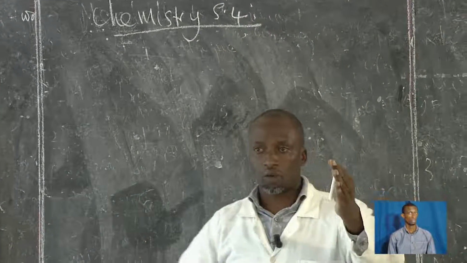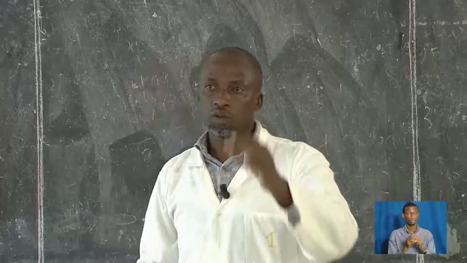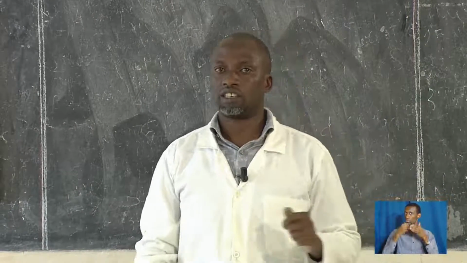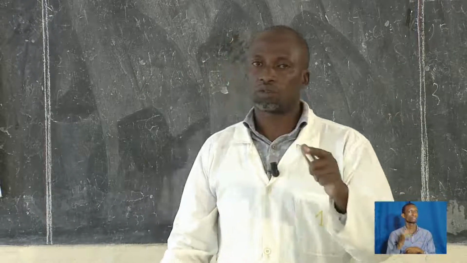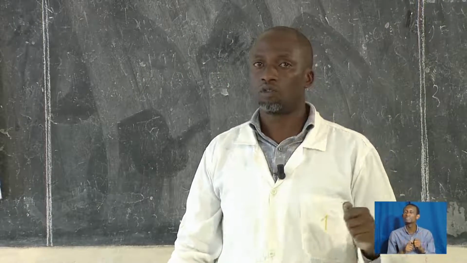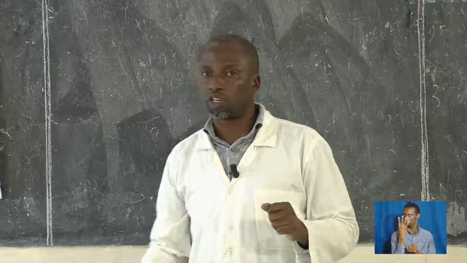If you remember very well, in the previous lesson that we looked at in Senior 4, we are talking about Unit 4, which is about the periodic table.